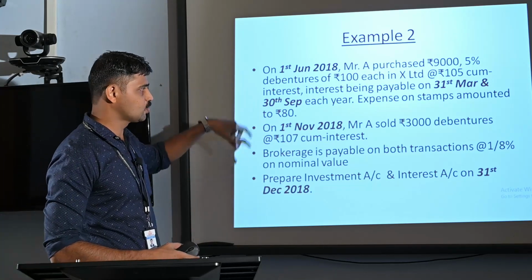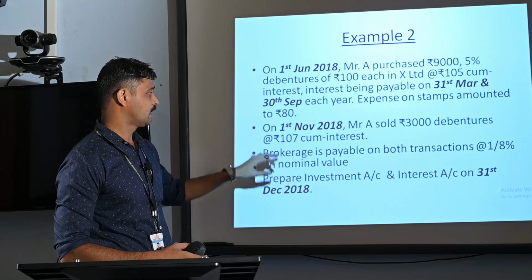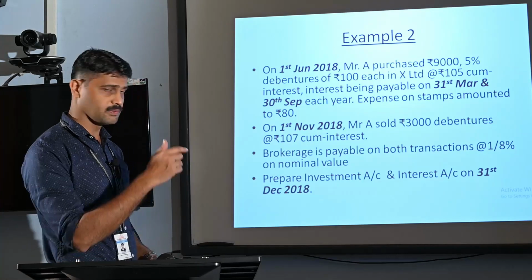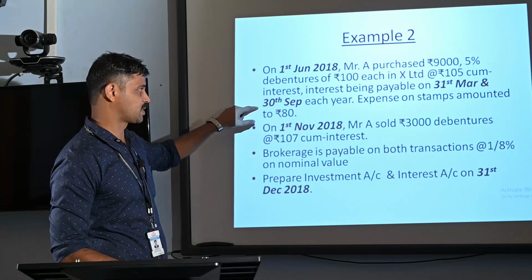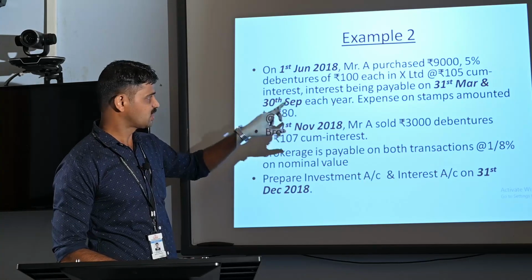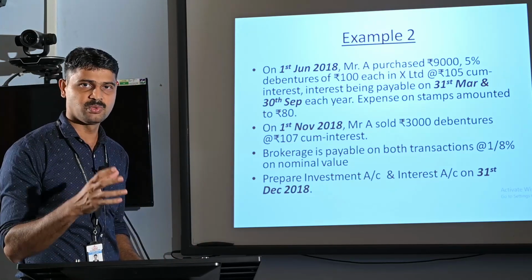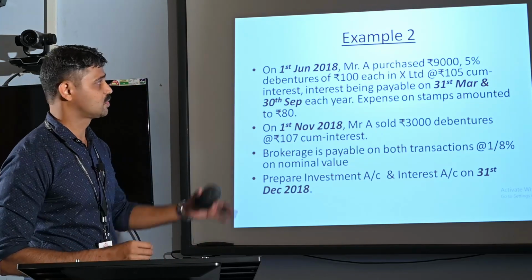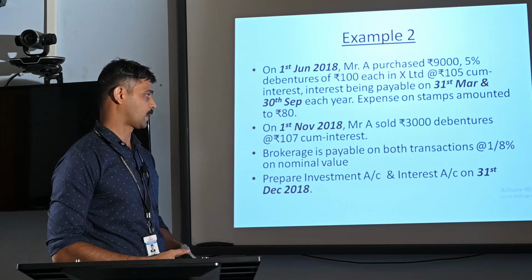In between these two dates of transactions, 1st June 2018 and 1st November 2018, one date is very significant, that is 30th September. 30th September is happening in between 1st June and 1st November. So on 30th September, the company X Limited will distribute interest on these debentures to Mr. A. That is very important while preparing the investment account.